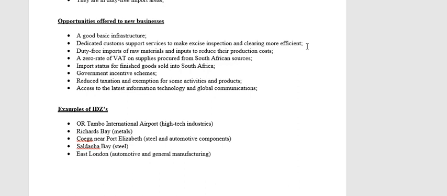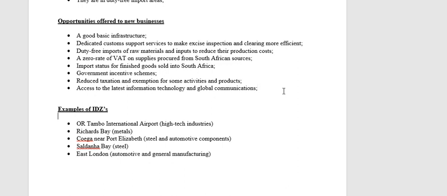Okay, reduced taxes and exemption of taxes for certain activities and products. Okay, exemption on customs duties, exemptions on VAT. So they don't pay as much tax as any other business. If you settle outside of an IDZ, you have to pay the full package of taxes. If you settle inside of the IDZ, the government gives you certain tax exemptions and certain reduced taxation in other cases. And then, as I said, because they've got the latest and greatest technology and infrastructure, obviously they have access to the latest information technology, global communications, the best kind of transport, the best infrastructure in general.